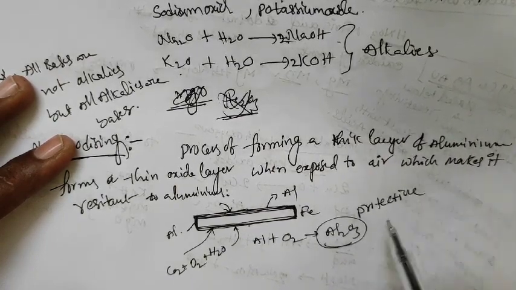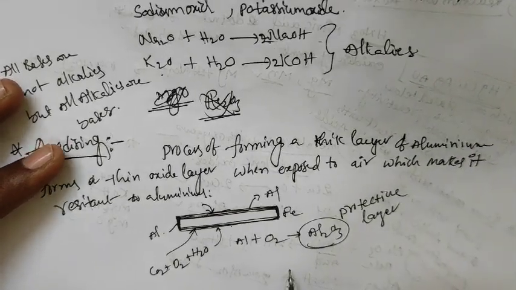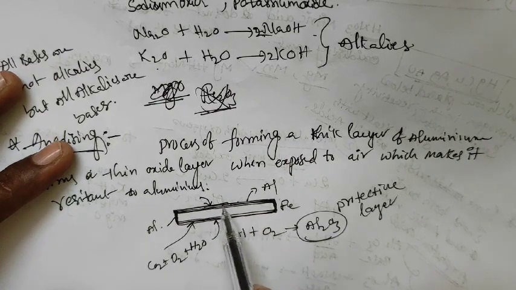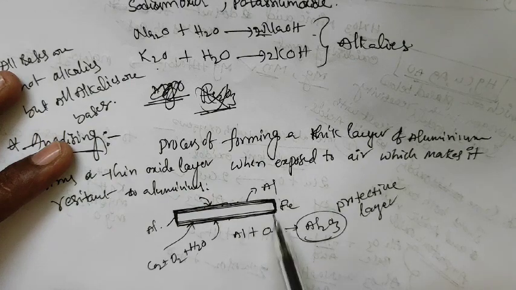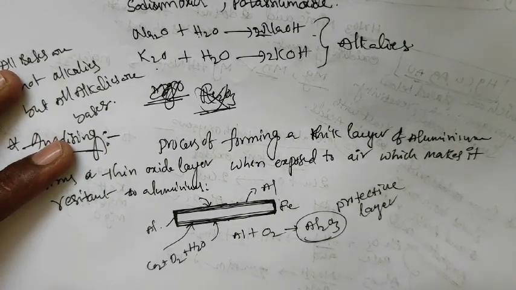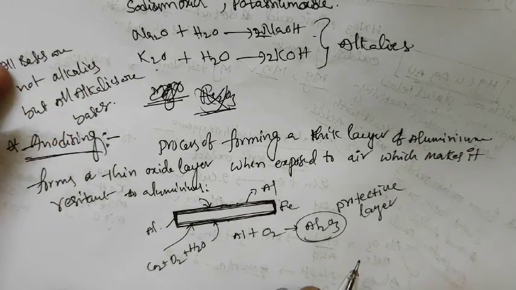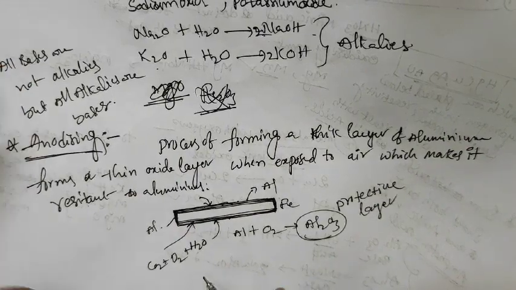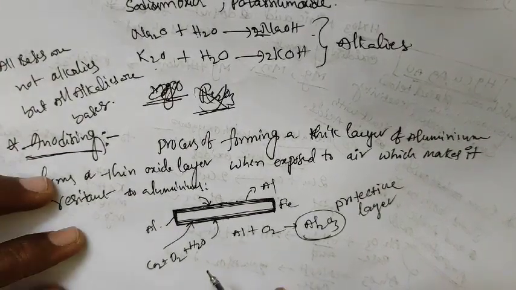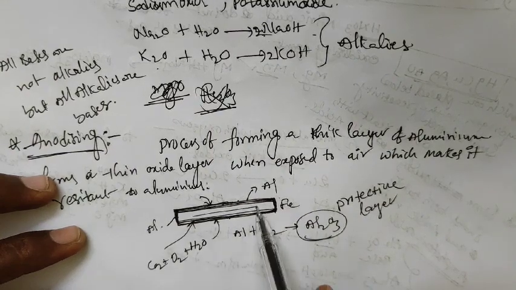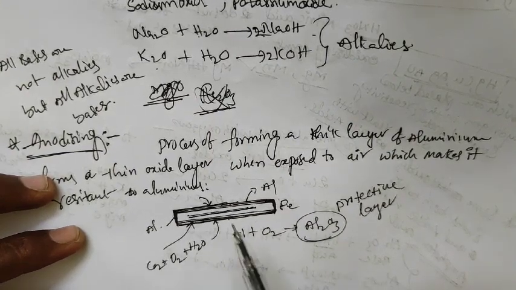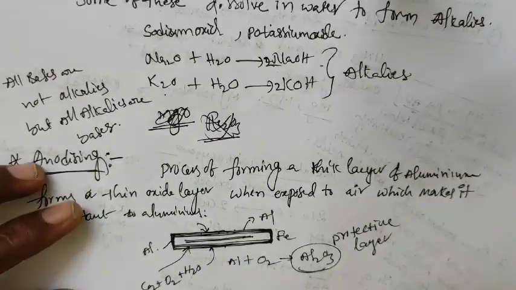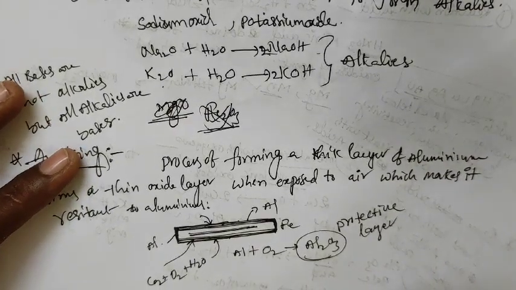It is a protective layer. Aluminum acts as the anode, so we call it anodizing. Inside, Fe is safe.